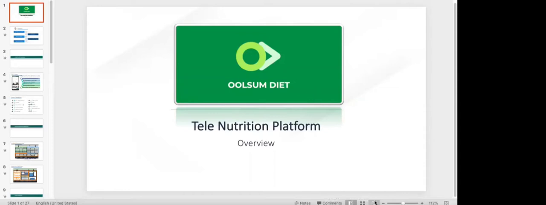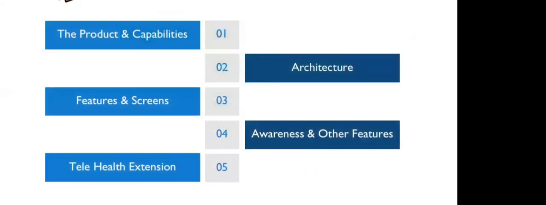I'm just starting with the presentation, and we will have around 15-20 minutes for Q&A, or in between you can also ask while we are having a demo. We will talk about product capabilities. We will not touch much upon the architecture. Then the features and the screens, awareness, and the telehealth extension we are planning in future.